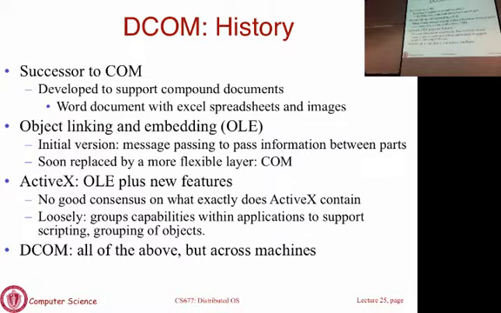Today you write it in JavaScript and things like that are standard across platforms. But in those days you could write this application that ran inside of your browser using what were called ActiveX controls. They gave you menu-like drop-downs in a browser and things like that. It also was based on this notion of COM and so on. And what DCOM does is all of these things, but now distributed.